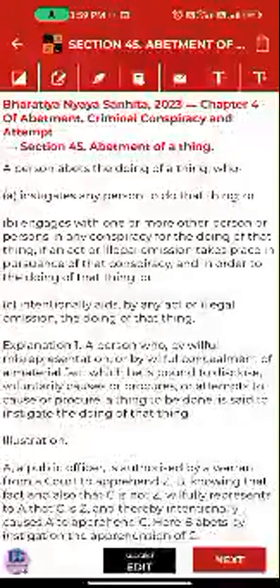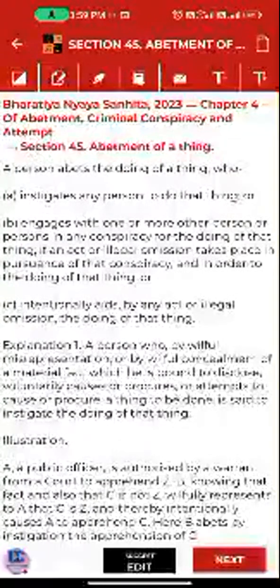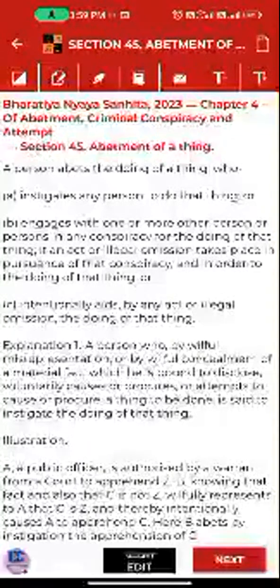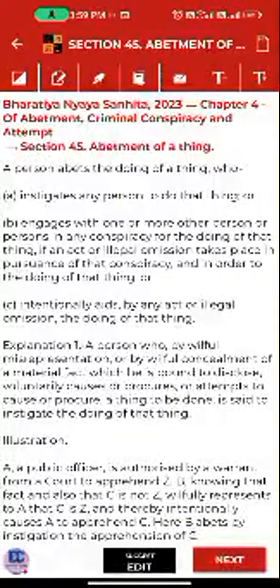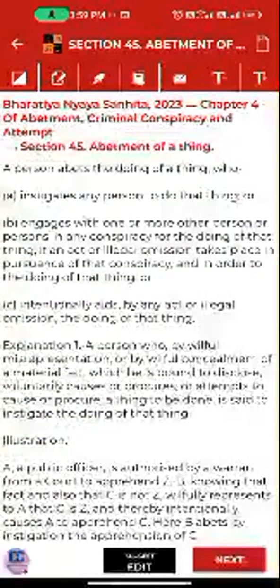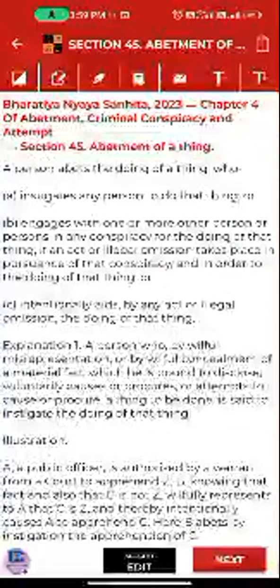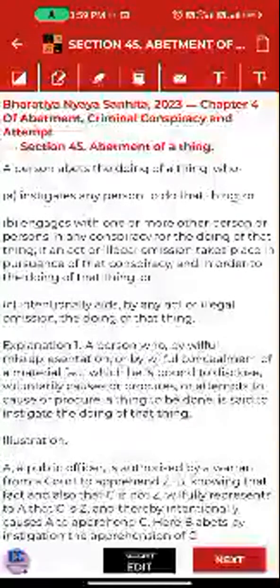A person abets the doing of a thing who, first, instigates any person to do that thing. Second, clause B, engages with one or more other person or persons in any conspiracy for the doing of that thing, if an act or illegal omission takes place in pursuance of that conspiracy and in order to the doing of that thing.